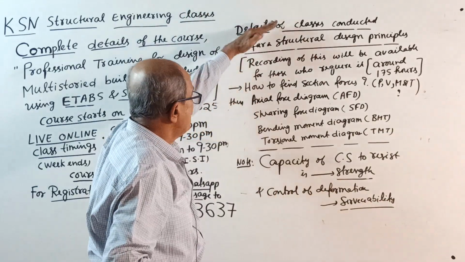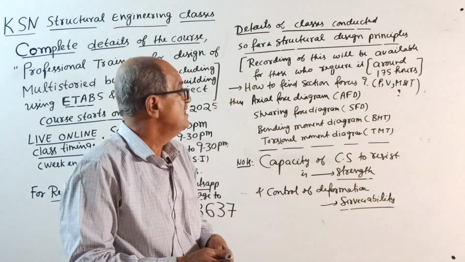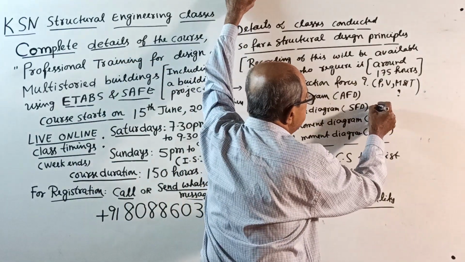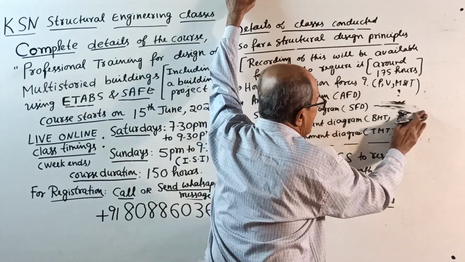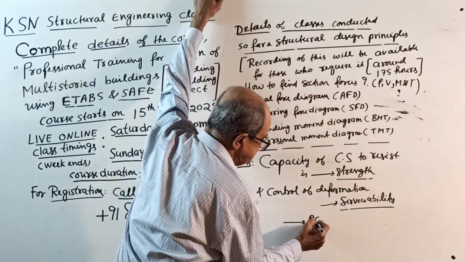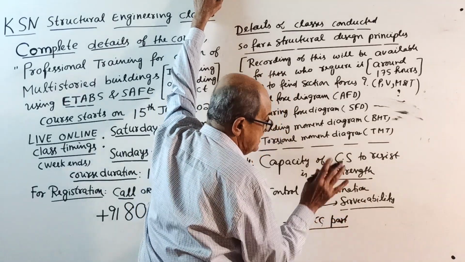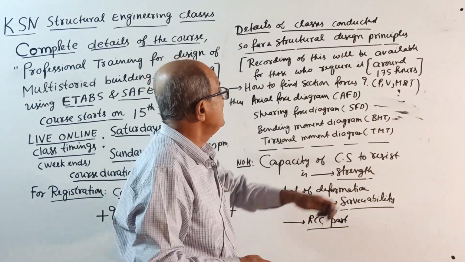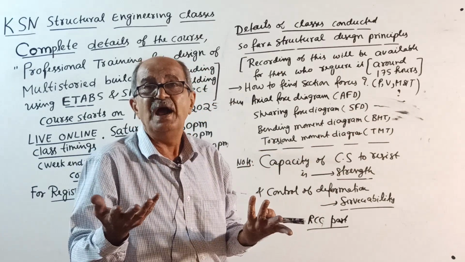Now, after all this, I don't remember, maybe something else was told, then I shifted to the RCC part. As I remember, from here I started the RCC class. Maybe nothing is skipped, something extra may have been told, I don't know.